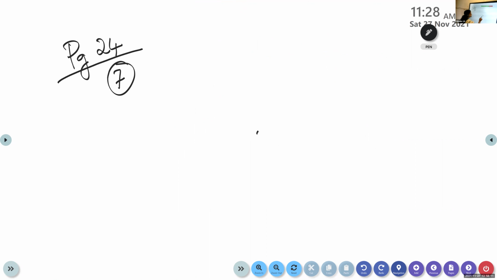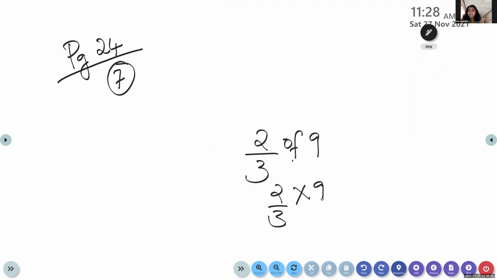So children, we had to find out 2 by 3 of 9. Instead of "of", what will you write? Multiply. 9 2s are 18. 18 divided by 3. What's the answer? 6. So for question number 7, we can write 6. See children, if you want to do these calculations, you can use your rough book, or on the side of the workbook itself.